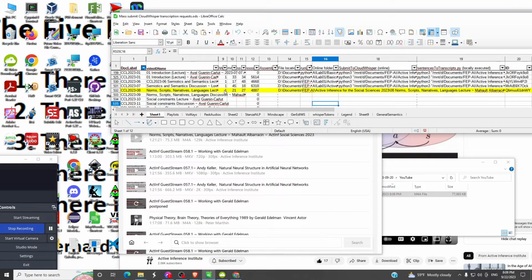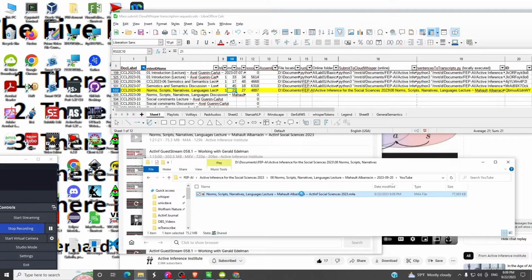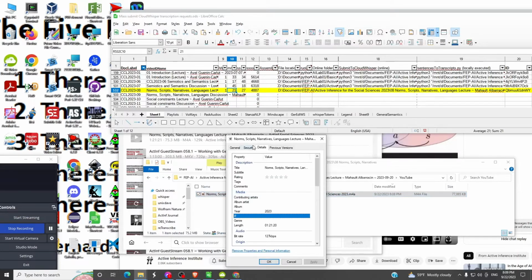We need to fill out a few other things. I've pre-filled a few of these. This is hours, minutes, and seconds. We'll need that later on. We'll check, did I get that correctly? Well, we can go out to the file system. We can say properties, details. It says 1 hour, 20 minutes, and 20 seconds.